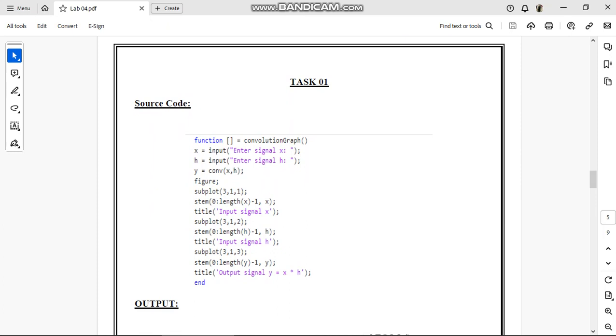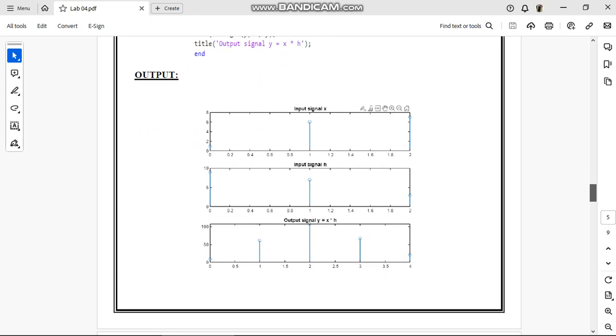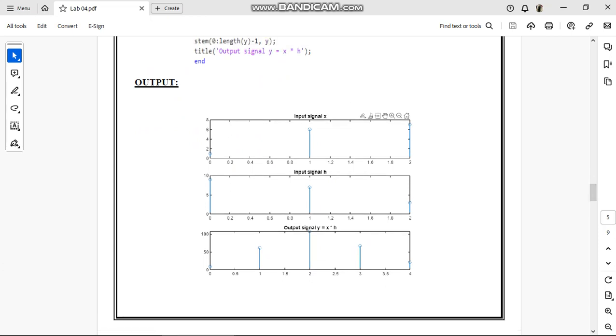Then I use the figure command, subplot command 3, 1, 1. Then I use the stem command and given the title to the signal which will be input signal x. Then I use the subplot command and then use the title command. And so here is the output of the signal. In first figure you can see that this is our input signal of x, this is our input signal of h, and this is output signal convolution y is equal to convolution of x and h.